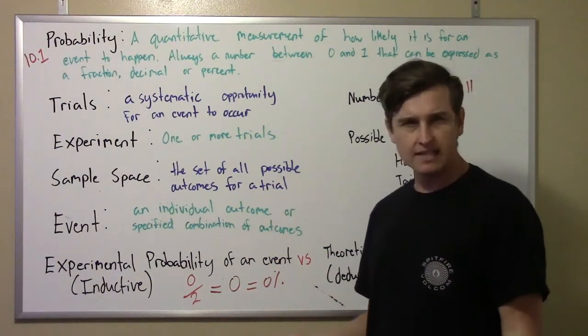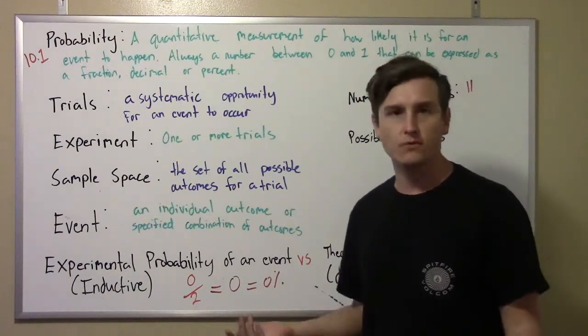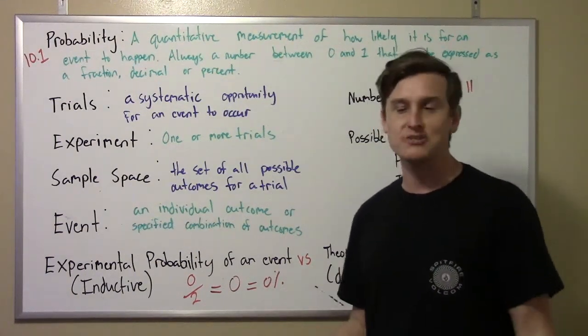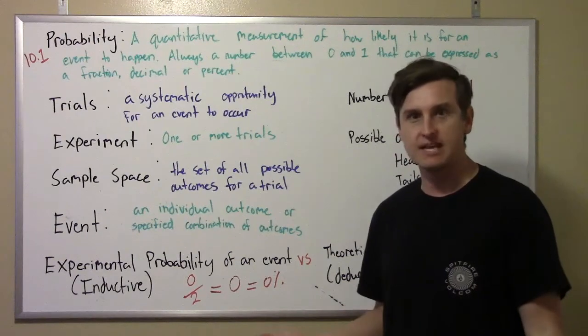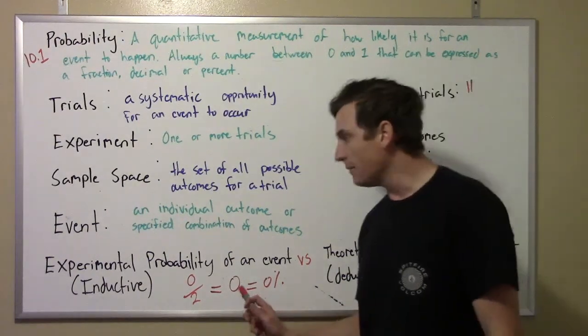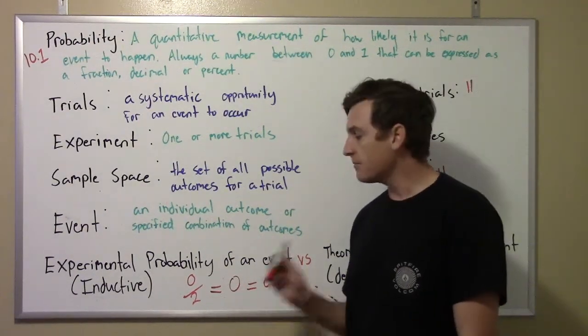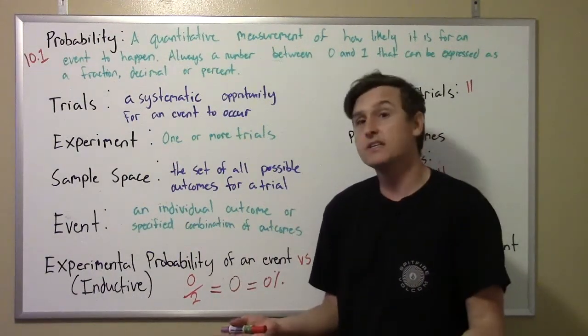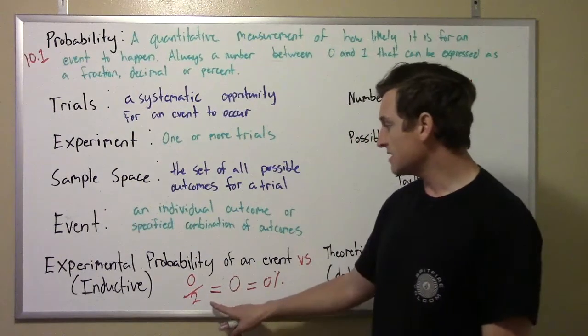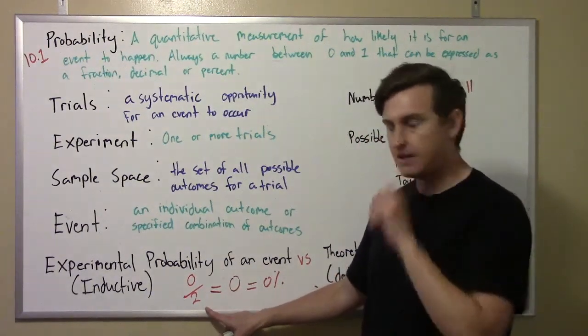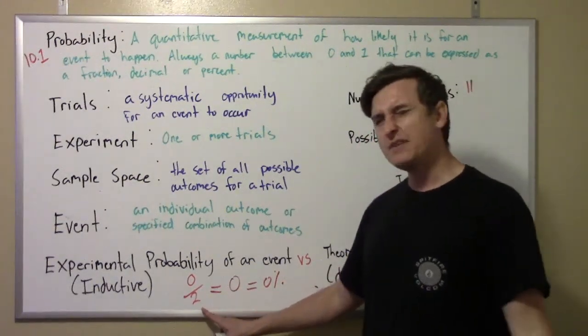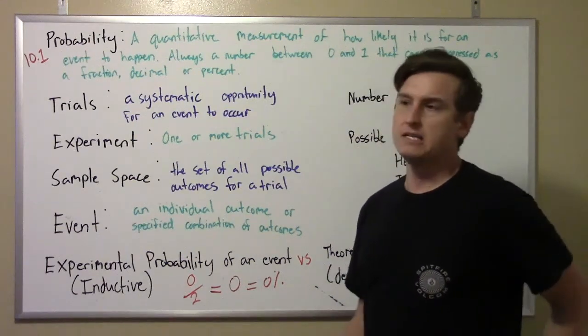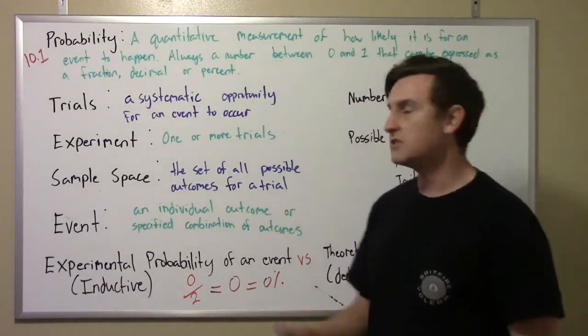Should we always get tails? Well, if you've ever flipped a coin before, the answer is no, we shouldn't. We should get tails half the time and heads half the time, right? So what's the problem here? The problem here is that we haven't done enough trials. We've only really done 2 trials. So this is kind of a conjecture, or an observation that we've made. It's not a very good experiment yet because we've only repeated the experiment twice.